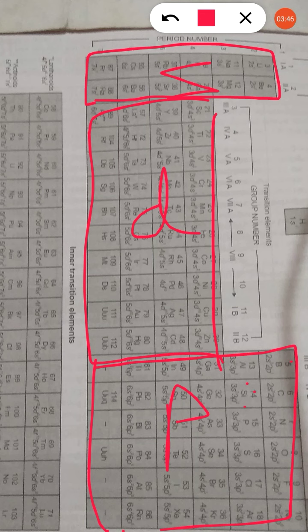And then there are two groups represented at the bottom, which are said to be F block elements. This is the F block. The place of these elements is really in the D block, but while writing their electronic configuration, the electrons accommodate in the F orbital, so they are said to be inner transition elements.